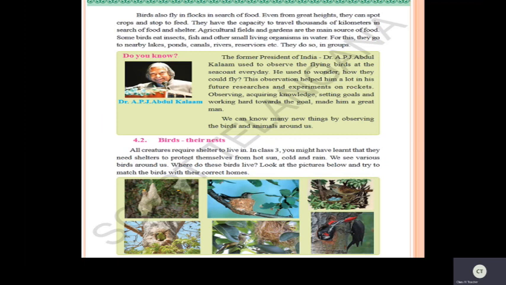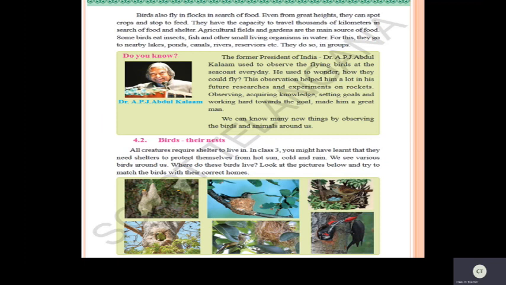What are the sources of food, children? Yes, mainly agricultural fields and gardens. What else do they eat, children? Insects, fish, and also small living organisms in water. Yes, children, these are the reasons why the birds go in flocks.